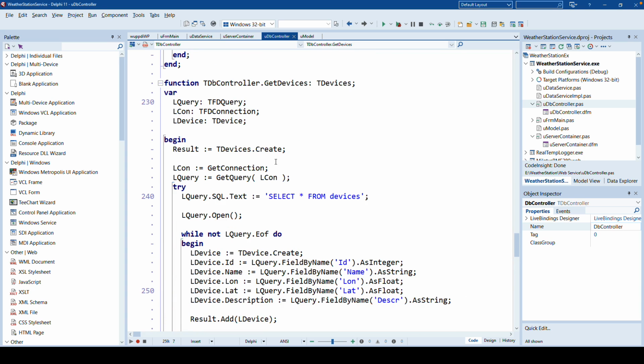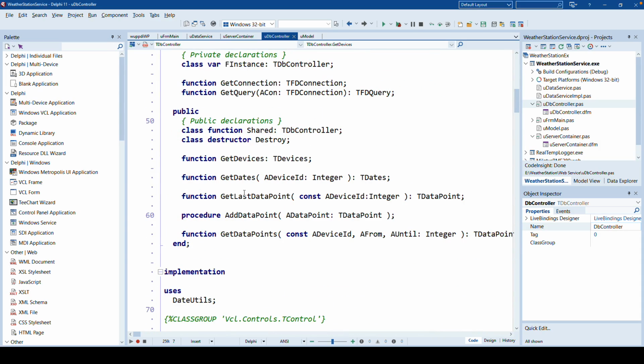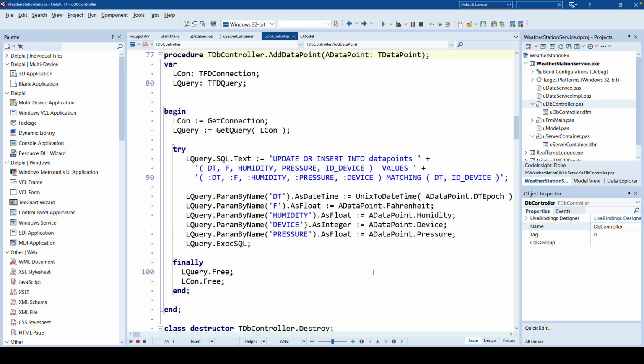So that is how you pretty much build everything. For example, let's look at how we would add a data point for a certain device. So we add a data point, and as a parameter we do not use primitive types, we use the TDataPoint type, and what happens is we build the query with parameters. In this case, update or insert into data points. We pass the different fields, and then we set the parameters according to the values in a data point.